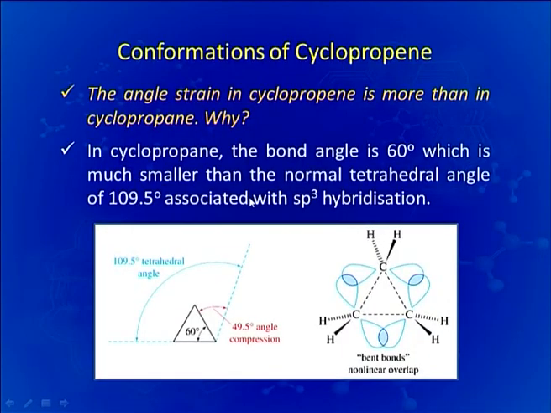In cyclopropane, the bond angle is 60 degrees, which is much smaller than the normal tetrahedral angle of 109.5 associated with the sp3 hybridization. As you can see in these figures also, we have shown here a bent bond. All these carbons are sp3 hybridized in cyclopropane, and there is formation of bond. The normal bond line is this, the dotted line, but it is not possible to make a bond like this, and they form a bent bond in cyclopropane.